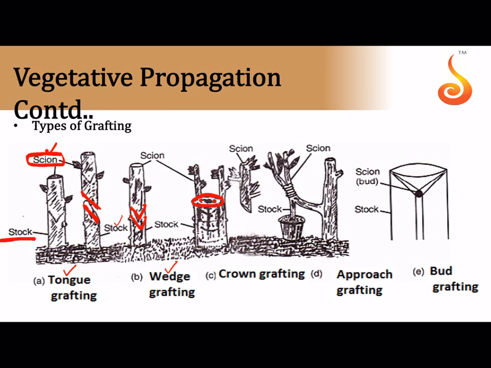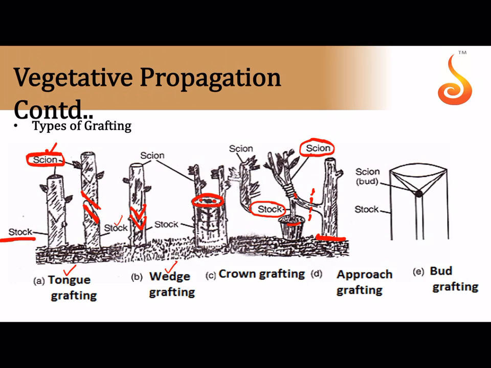In approach grafting, both the scion and the stalk, the plant which you want to use as a scion and the plant which you want to use as a stalk, are still rooted to the ground. See, this particular plant you want to make the scion, so it is still rooted, and this is the stalk. And then you bring the stems closer together. Probably you make an incision, you remove the bark, you make sure that the incisions meet each other, and you tie them up with a thread, and later you can cut off this particular branch, and so now it becomes an independent plant where you have taken the scion from the plant which you desire, and it is supported by the stalk of another plant.